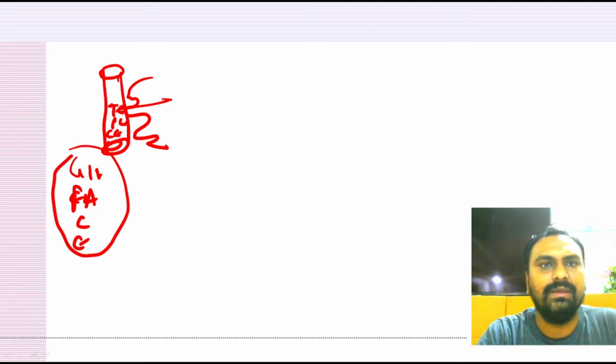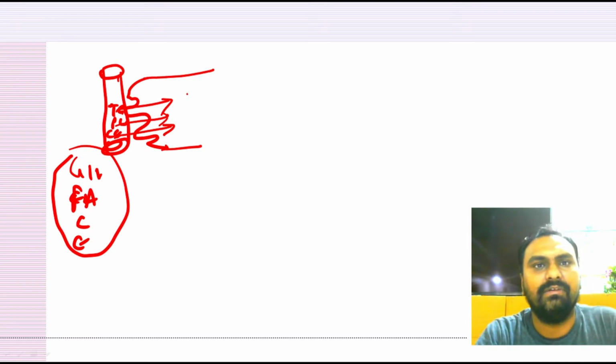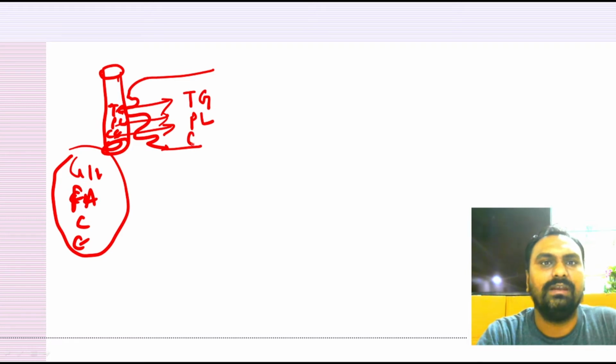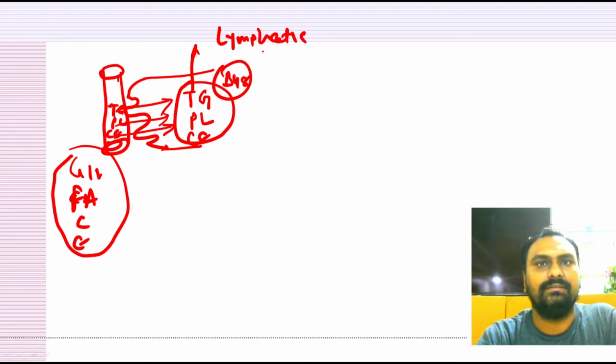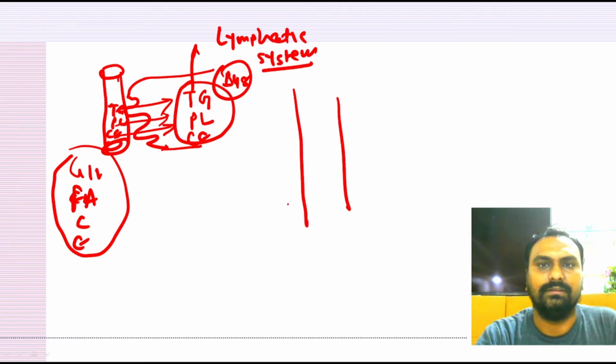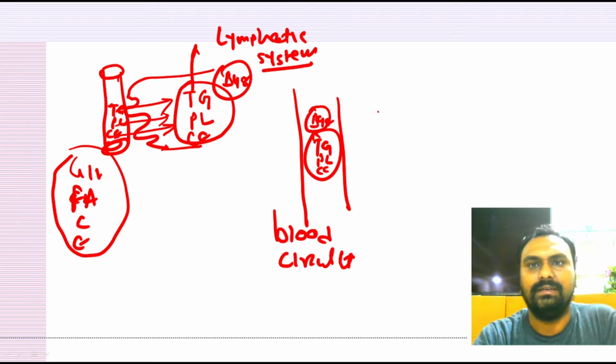This micelle will be absorbed in the intestinal cell, and then again they will be re-esterified to triglyceride, phospholipid and cholesterol ester. These lipids along with ApoB48 are taken up by our lymphatic system, and through the thoracic duct, ultimately they will come into the blood circulation. This is our blood circulation, which contains triglyceride, phospholipid, cholesterol ester and B48. This is called a nascent chylomicron.